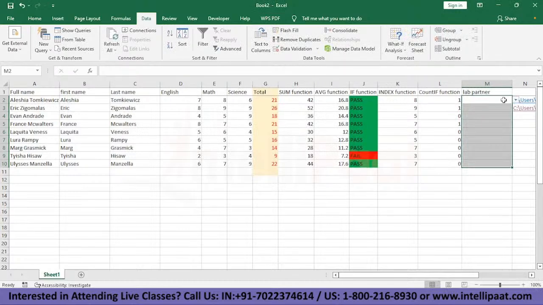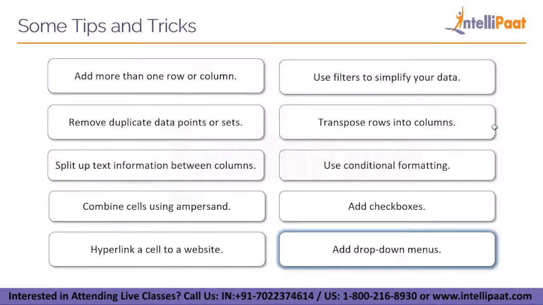Okay, so every cell that you select, you will see you have a drop-down menu here, and you can select. We go here, let's select this. This is how the drop-down menu works, and that's it for this video.